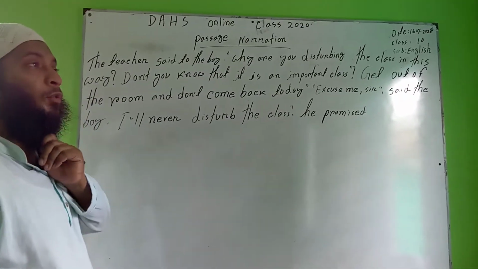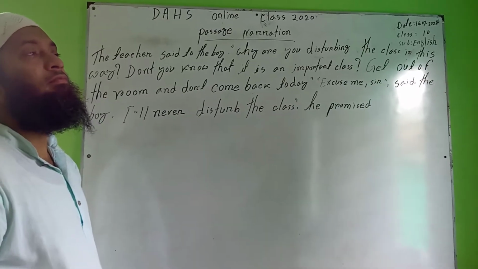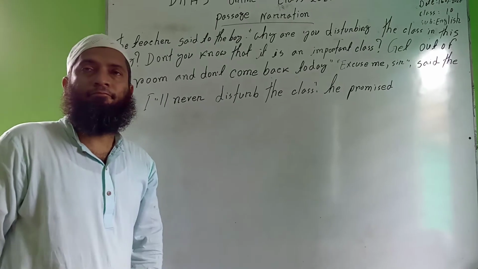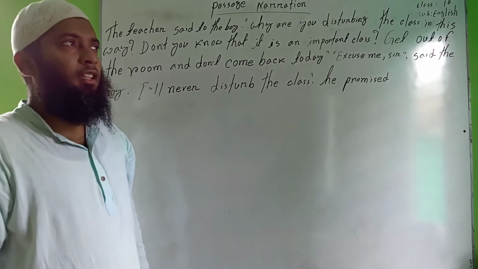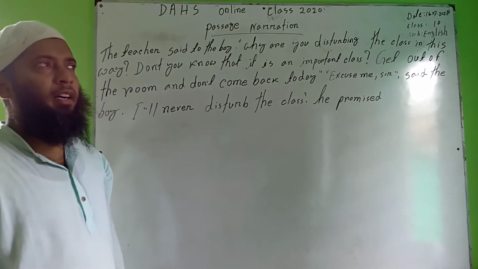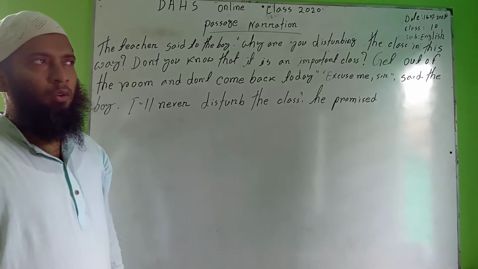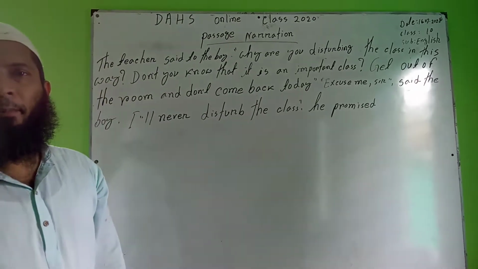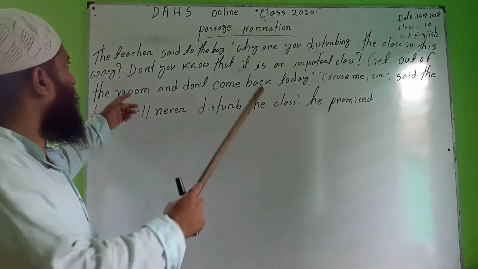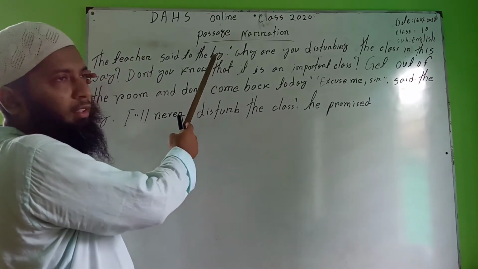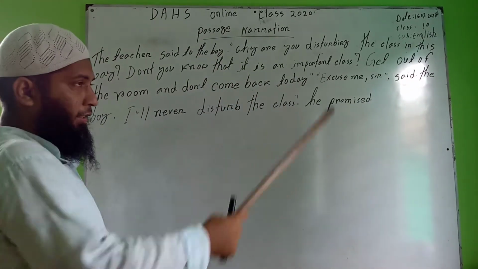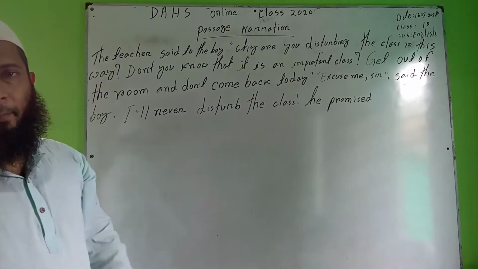In our previous class, we discussed all the rules for narration. We discussed change of pronoun, change of verb, and change of adverb. What is reporting speech and what is reported speech? The part before the inverted comma is the reporting speech, and the inverted comma sentence is called reported speech.